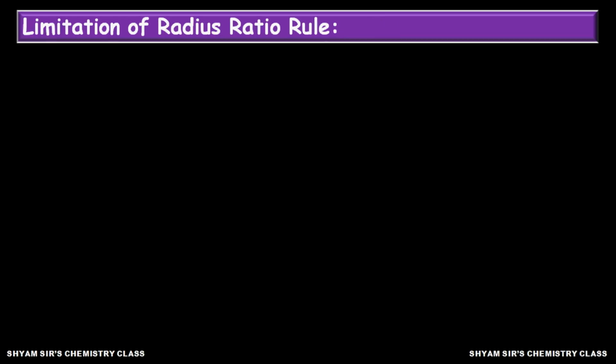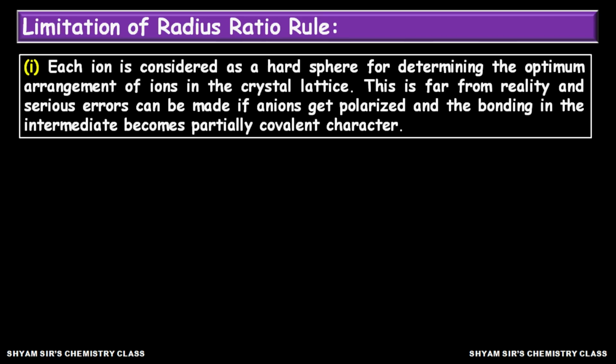Now we will move to the limitations of the radius ratio rule. Although this rule is a very useful concept for determining coordination number and understanding the structure of ionic compounds, there are still some limitations. Number 1, each ion is considered as a hard sphere for determining the optimum arrangement of ions in the crystal lattice.